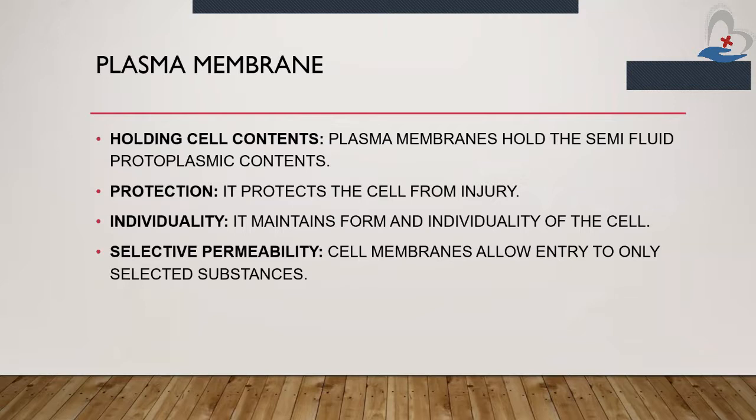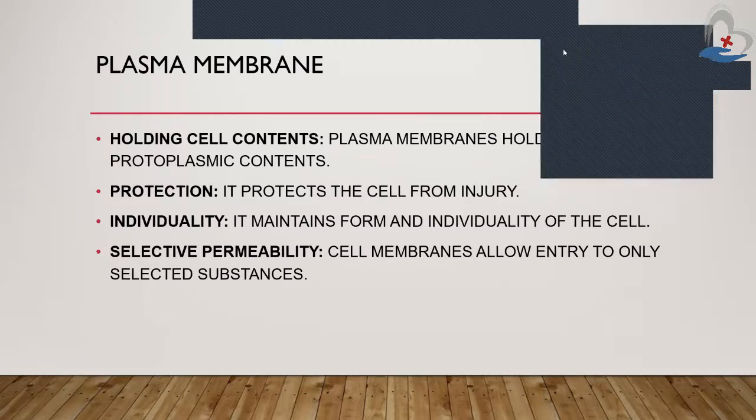fluids in the cell. Second is protection. It protects the cell from injury. The plasma membrane works as a protector. The plasma membrane protects the cell from getting injured. Third is individuality. It maintains the form and individuality of the cell. And fourth is selective permeability. That means cell membranes allow entry to only selective substances. They don't allow any other substances to enter the cell.